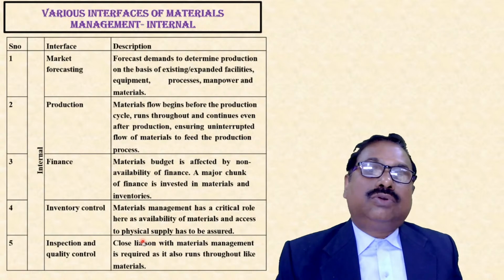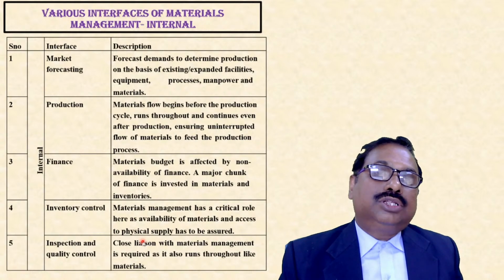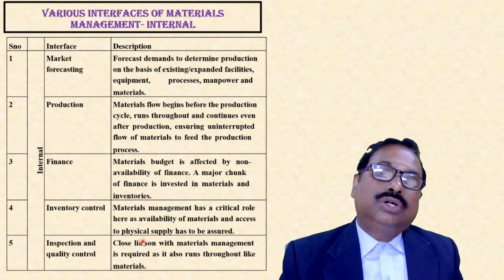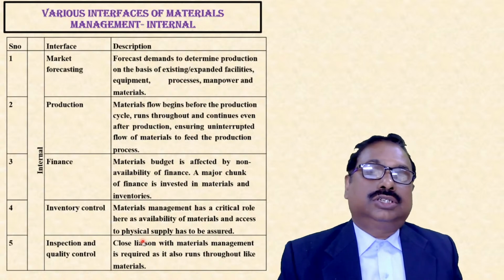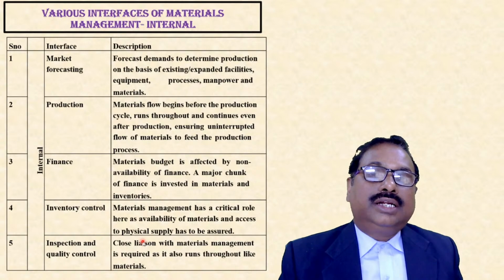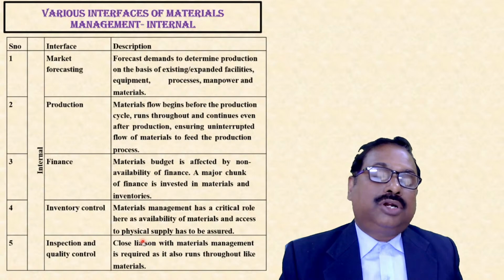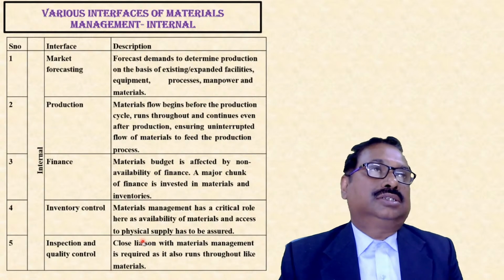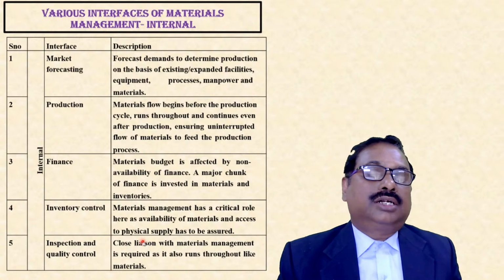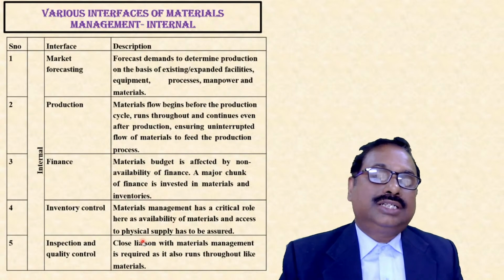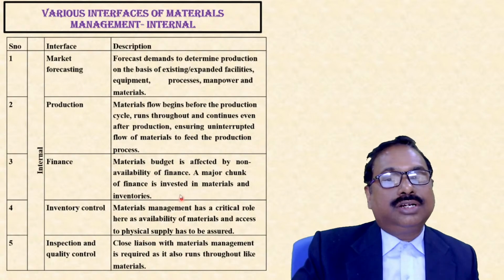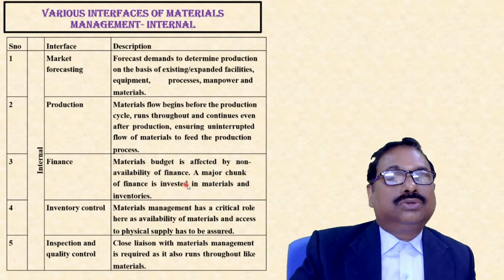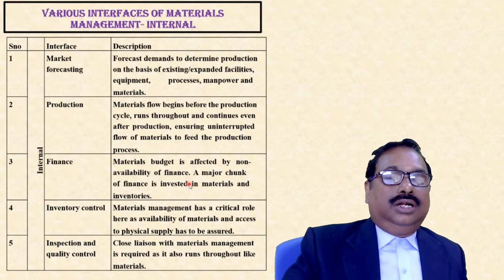So here materials flow begins before the production cycle, runs throughout, and continues even after production, ensuring uninterrupted flow of materials to feed the production process. Smooth means the processing part, the production transformation part. Next is finance. So the materials budget is affected by non-availability of finance, as we know. So we have to take care of that.